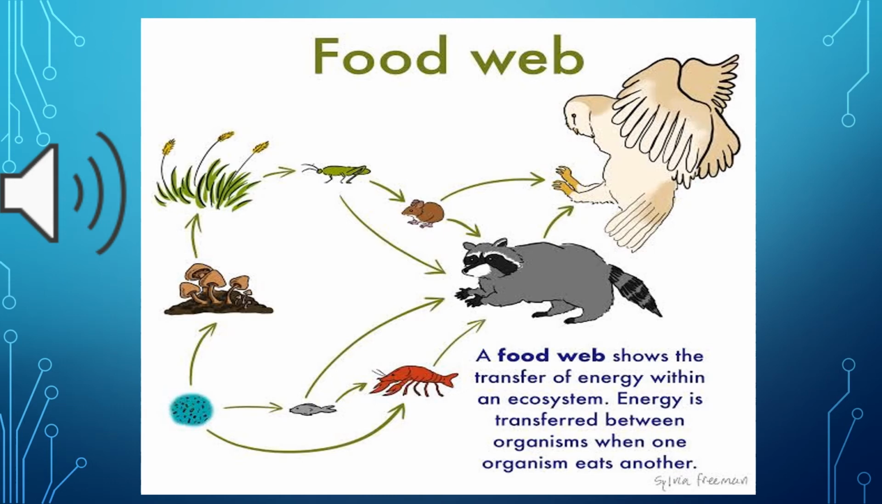Dear students, the owl or the tertiary consumer can also eat a fox. That fox can eat a scorpion. That scorpion can eat a fish.